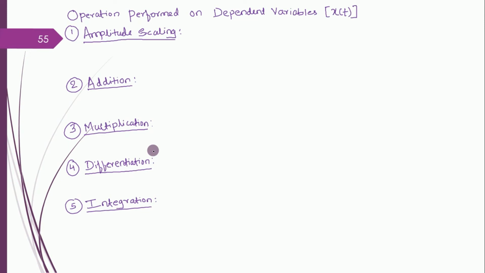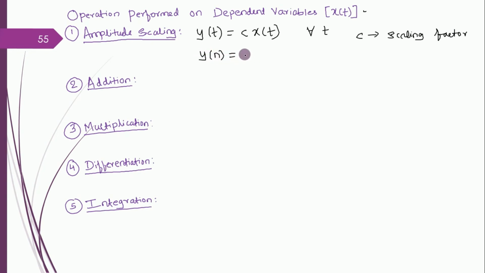So here, operations performed on dependent variable x of t: amplitude scaling. Let me write it. So y of t is equal to c into x of t for all t. Okay, so here c is the scaling factor. So if I try to write it in terms of discrete time, y of n is c into x of n for all n, where c is a scaling factor.